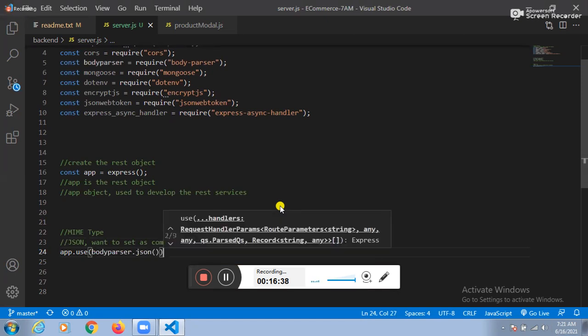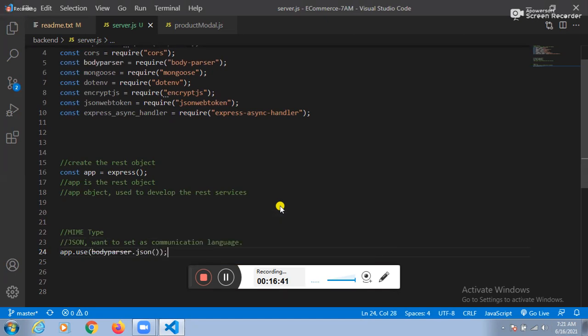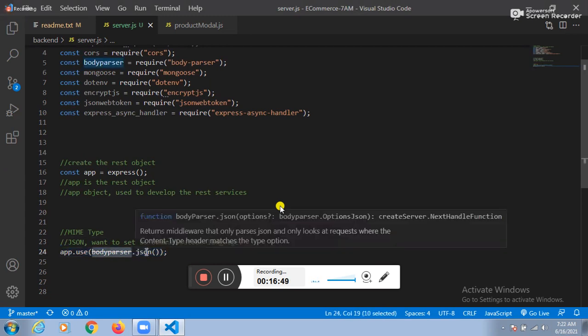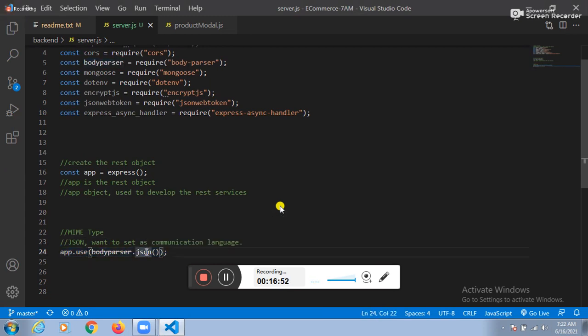Guys, my suggestion for you is don't go for the syntax. Know the meaning of this line. If you go for syntax, like what is this body parser, what is JSON, you can't understand Node.js. Know the meaning of line number 24: the communication language between client and server is JSON. That's it. That communication language is technically called MIME type.